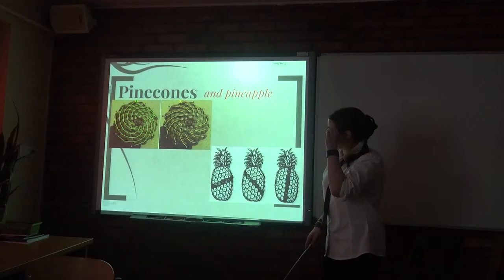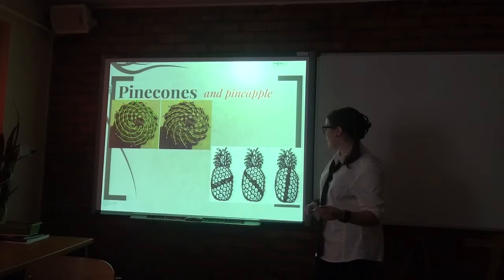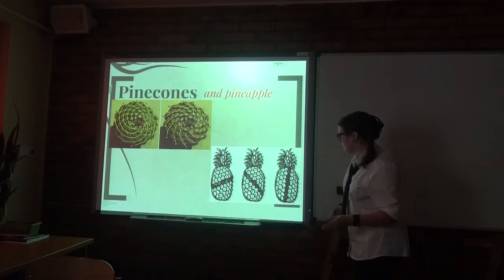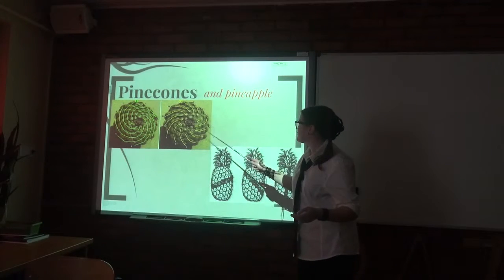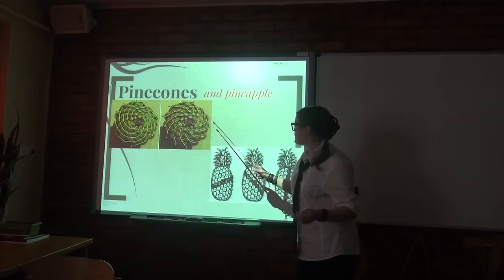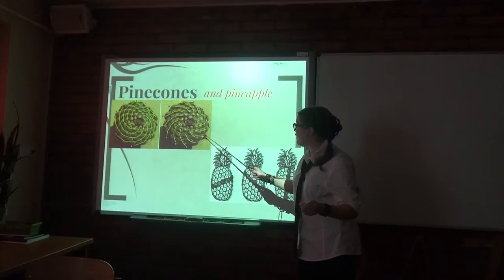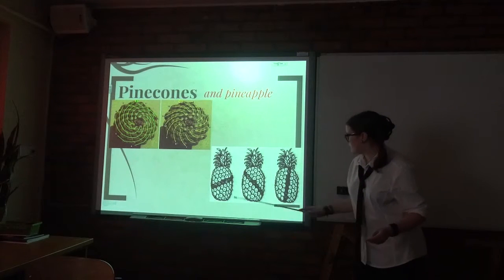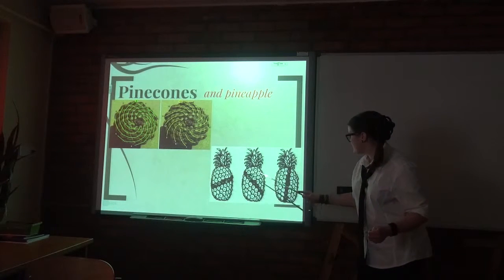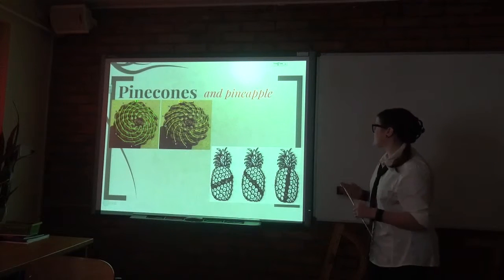We can also find spirals with numbers from the Fibonacci sequence in pine cones and in the pineapple, because as you can see there are numbers of spirals and numbers of parts of these pine cones. And also we can see that there are 5 parts and there are 8 parts of this pineapple.